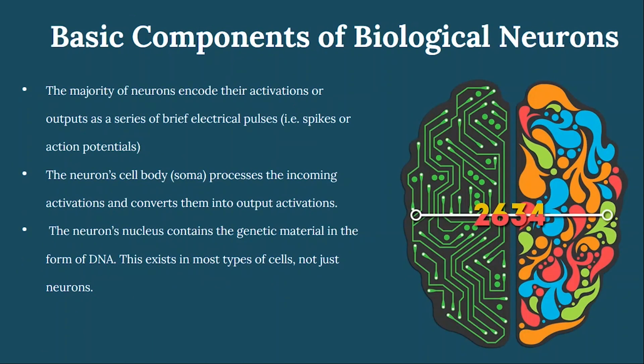Now we have the basic components of biological neurons. The majority of neurons input their activations or output as a series of brief electrical pulses, that is spikes or action potentials. The neural cell body processes the incoming activation and converts it into output activations. The neuron's nucleus contains the genetic material in the form of DNA. This exists in most types of cells, not just neurons.